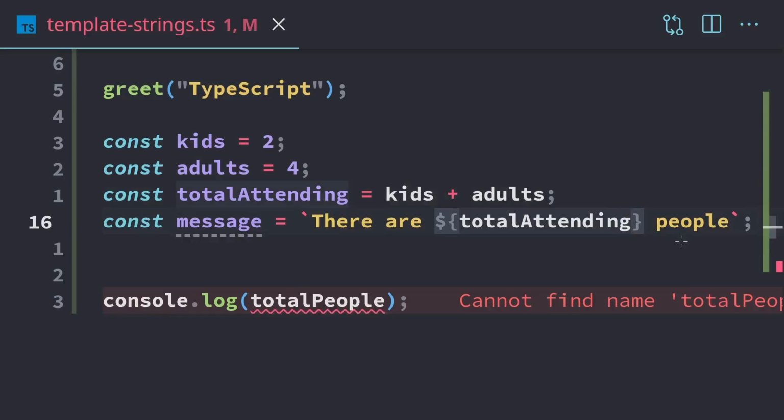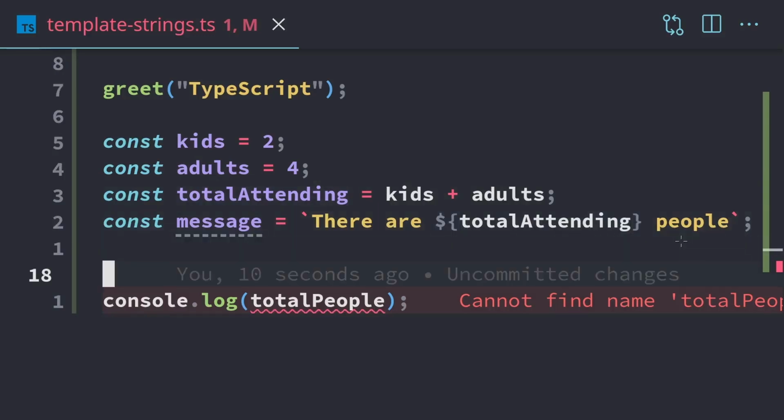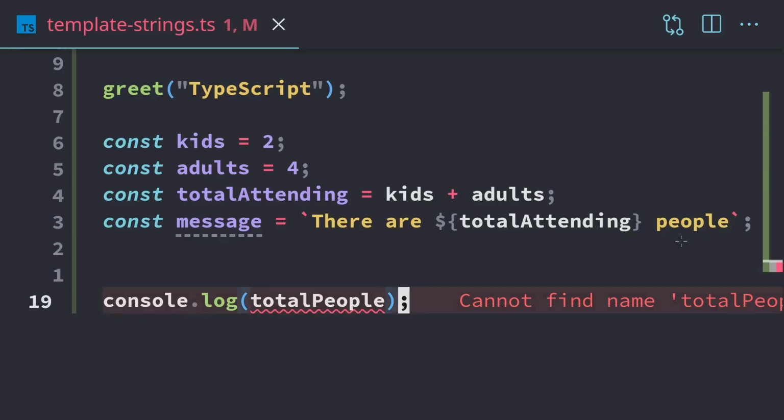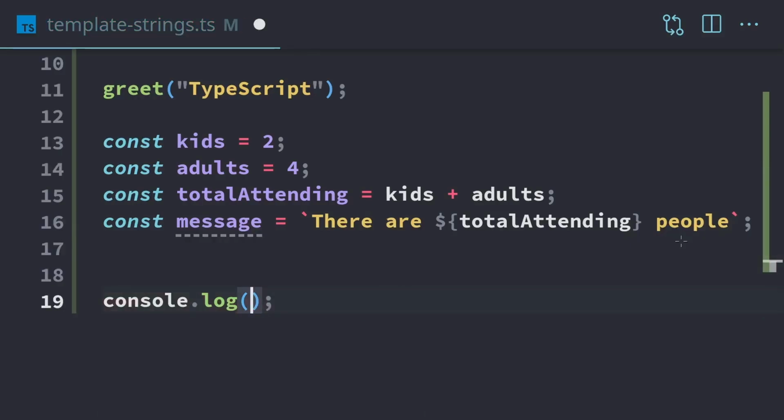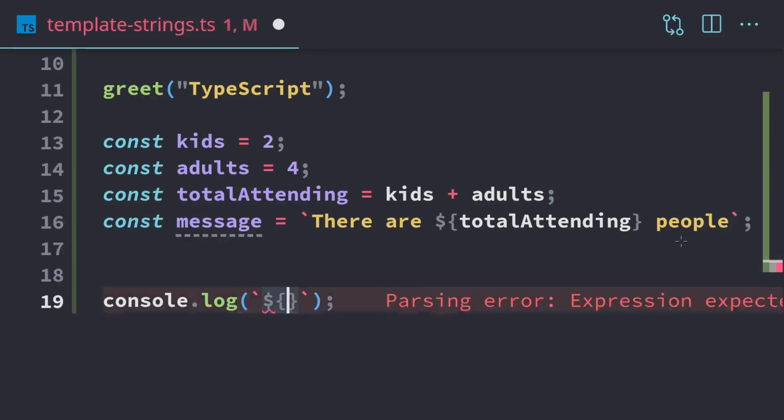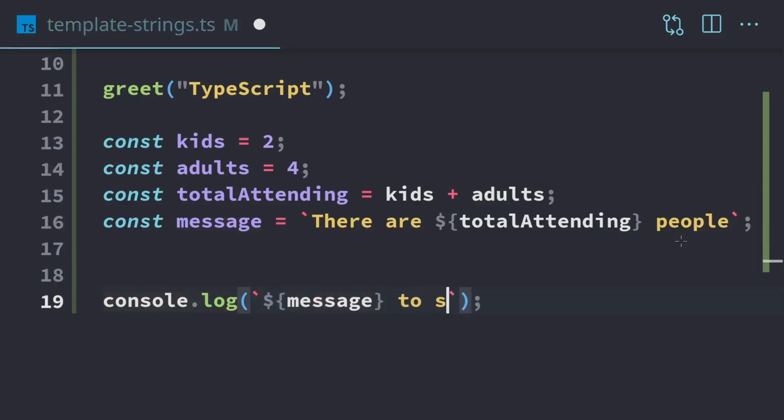Now there's one more thing we can do with template strings. We can actually put template strings into other template strings. So instead of doing console.log with the message, we can start a new template string. We can put our message, and we'll turn this into a restaurant.